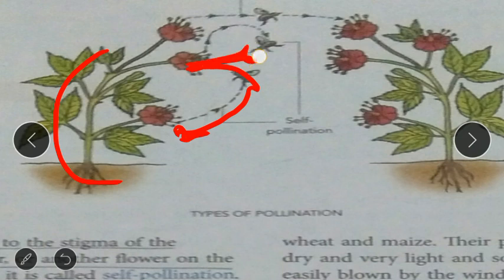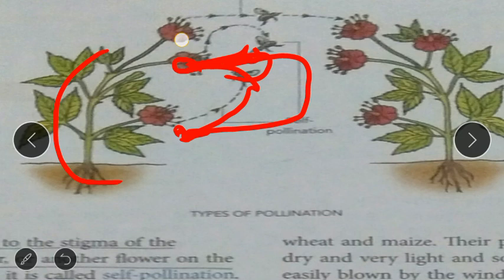Here is the disc-type thing, so that is transferred through this, and it goes into the ovary of that plant. This process of transferring is called self-pollination, because it is transferring in the same plant's flower. Whereas when these pollen grains are transferred to another plant's flower, that is called cross-pollination.